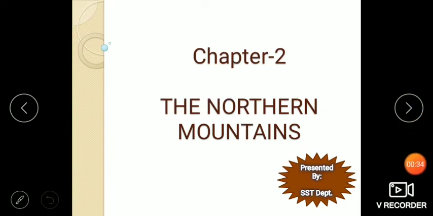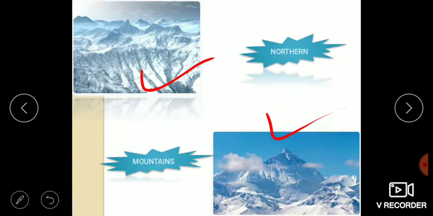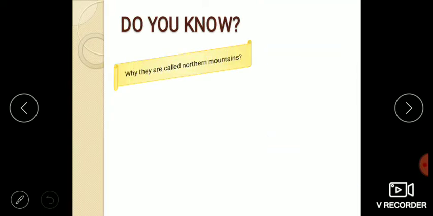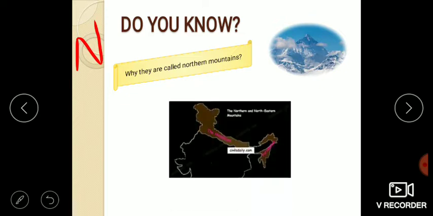So let's begin. Students, tell me, which physical feature can you see in this picture? Yes, these are the Northern Mountains. Do you know why they are called the Northern Mountains? Yes, because they are located to the north of our country. Students, do you know that the highest mountain range in the whole world is the Himalayas?